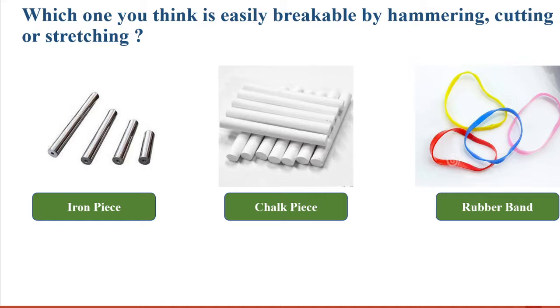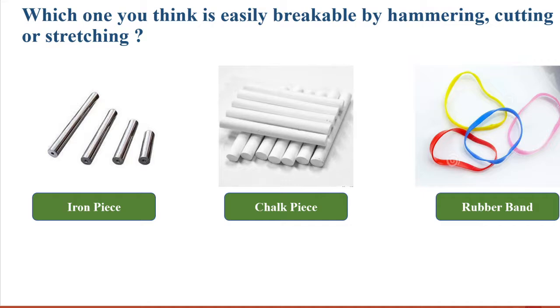Now the third characteristic of particles is that they attract each other. More precisely, they have a force of attraction between them. For example, in the case of these iron nails, the attraction between the particles is more as compared to a piece of chalk and a rubber band. That's why we need a hammer to break the iron nail.